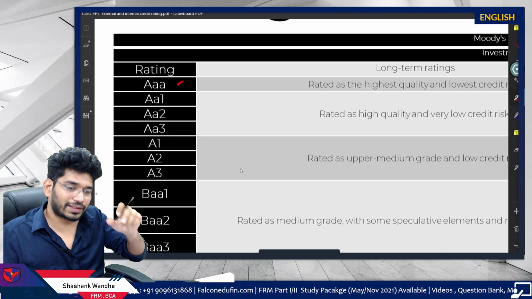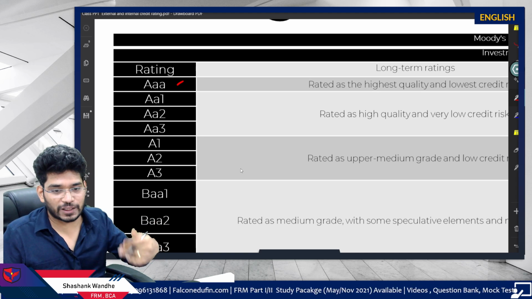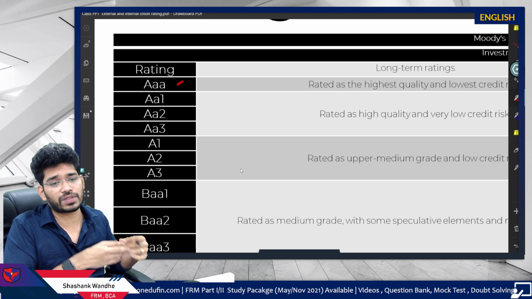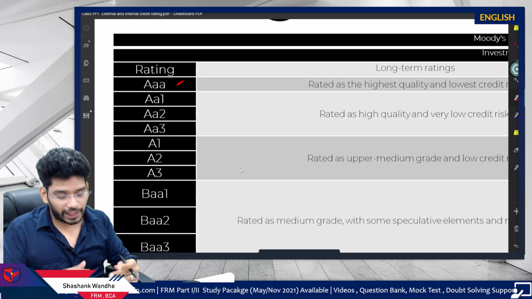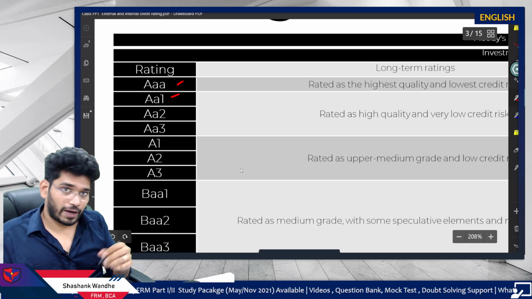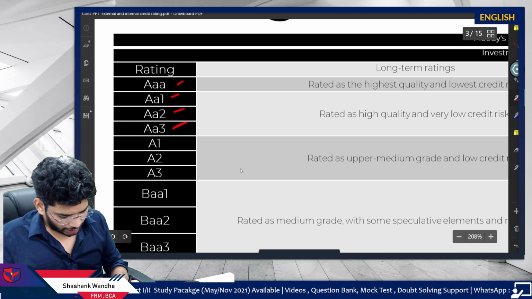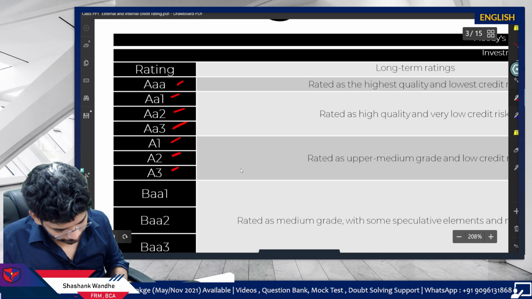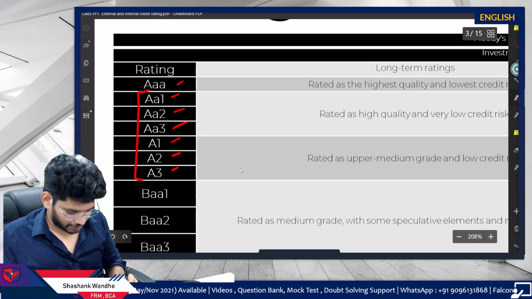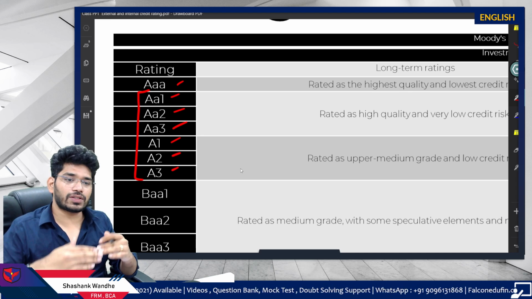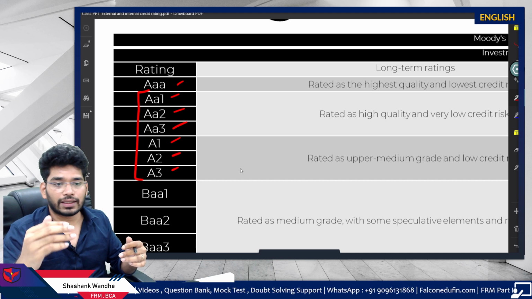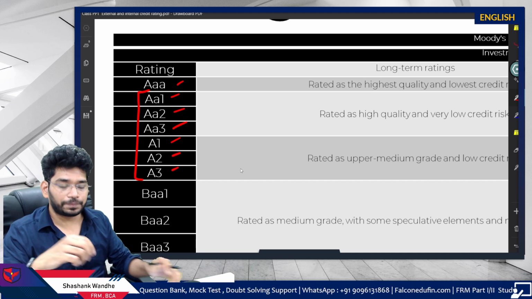You just have to know it because in the next part, for the other rating agencies, there is a different type of denomination, right? Then Aa1, Aa2, Aa3, A1, A2, A3, like this. These are kind of subcategories. So triple A, then just below that Aa1, then just below that Aa2, and so on.